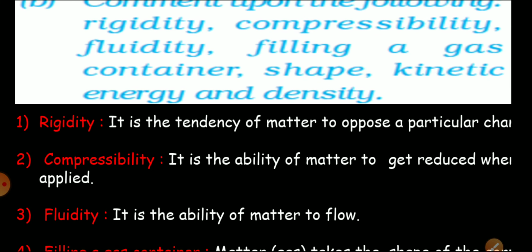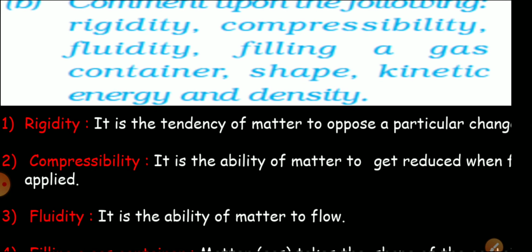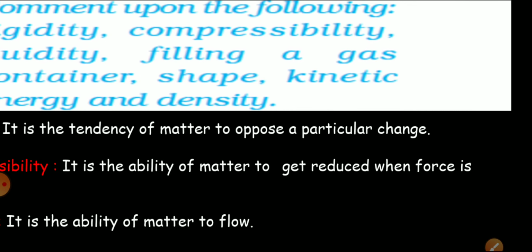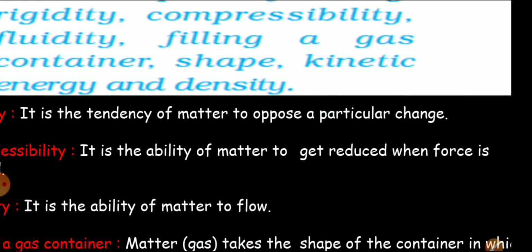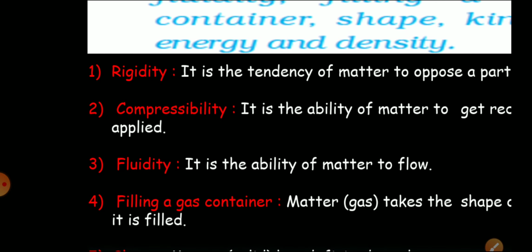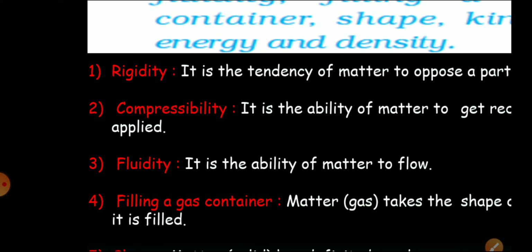Second one is compressibility. Compressibility is the ability of matter to get reduced when force is applied. When we apply force to a sponge or balloon, it gets reduced, and this ability is called compressibility. This ability is highest in gases and least in solids. Fluidity means the ability of matter to flow. Liquids and gases can flow easily, and that's why they are called fluids. Solids cannot flow.